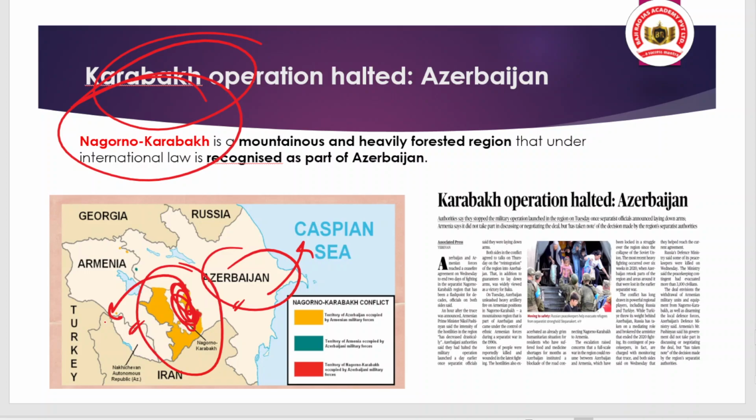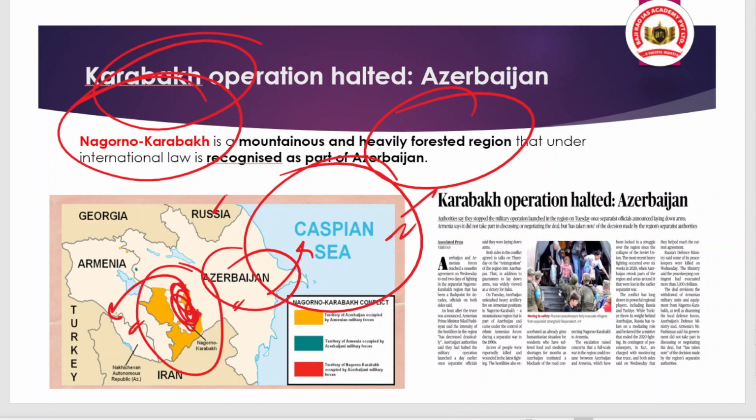You can get further details by searching on Google or in the book itself. And remember, when we talk about the dispute, you should also look at the Caspian Sea region. It is an important sea, and UPSC loves to ask questions about the countries bordering it along with important locations. Russia borders the Caspian Sea, Azerbaijan borders the Caspian Sea, but Armenia is a landlocked country, and Armenia borders Turkey.